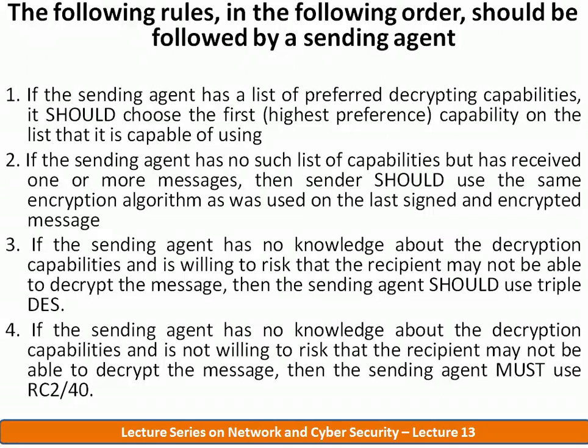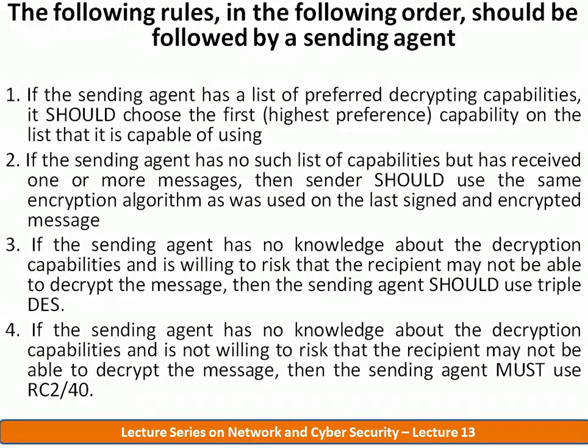Fourth, if the sending agent has no knowledge about the decryption algorithm and is not willing to take the risk that the recipient may not be able to decrypt the message, then the sender agent must use the RC2 algorithm with 40 bits.